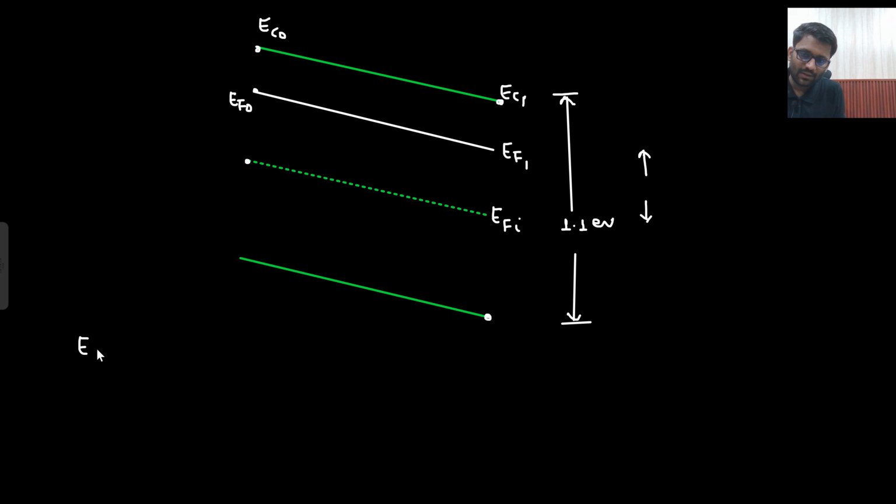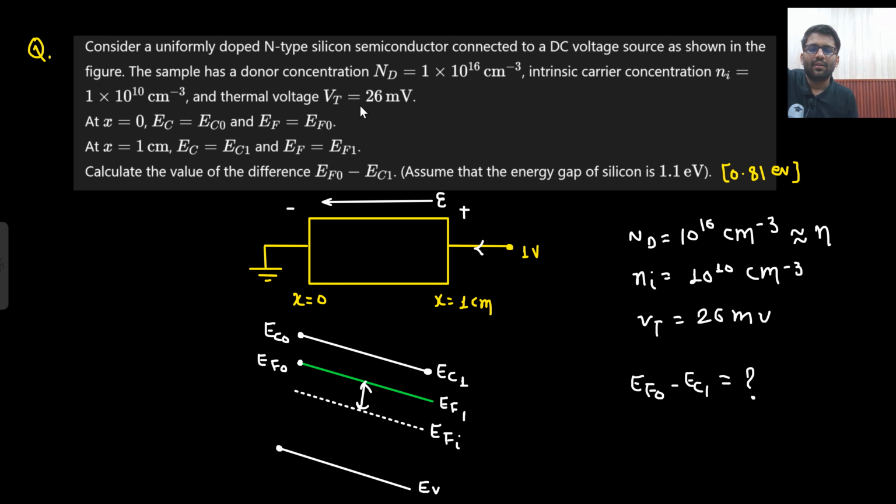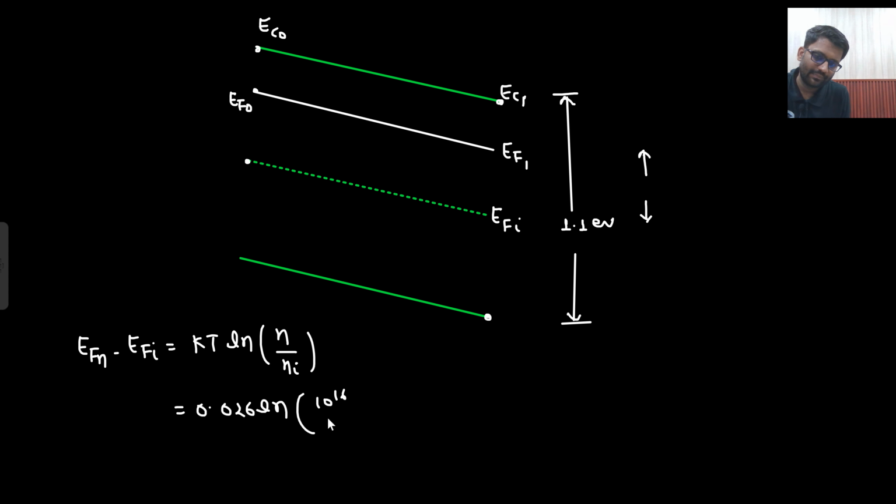So what am I doing? EFn minus EFi equals kT ln(n/ni). kT is 0.026, times ln(n/ni). What is the value of n? 10 to the power 16 divided by 10 to the power 10, so 10 to the power 6. ln of that times 0.026 gives 0.359, or I can write it as 0.36. So this value comes out to be 0.36 electron volt.